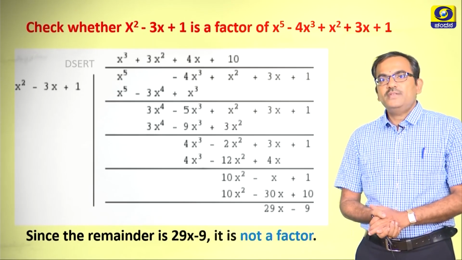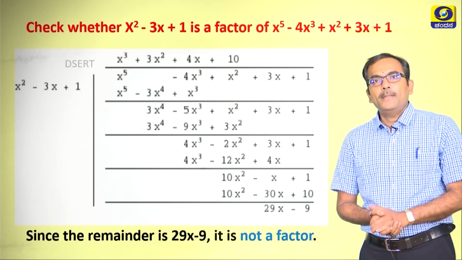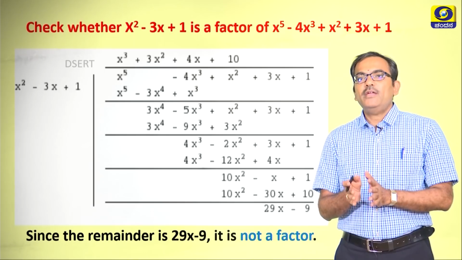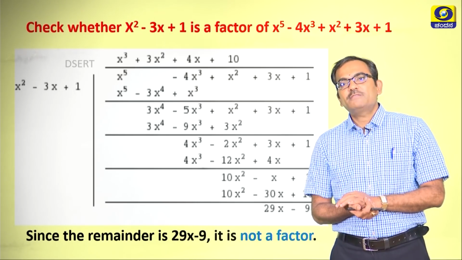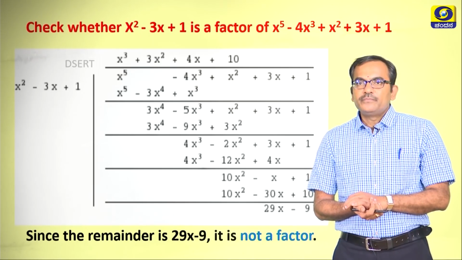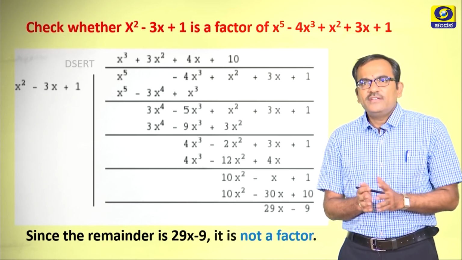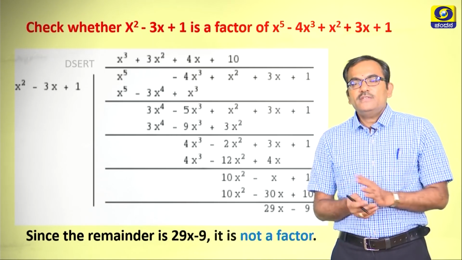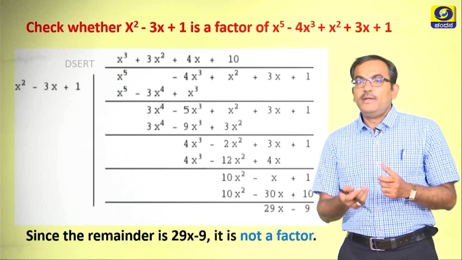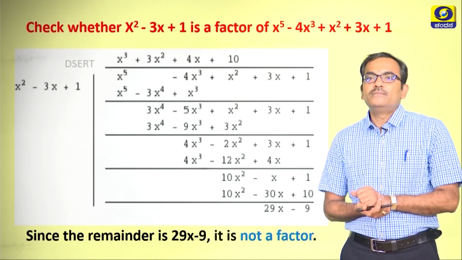Now, observe another question here. We need to check whether x square minus 3x plus 1 is a factor of x to the power 5 minus 4x square plus 3x plus 1. So, what is that we need to do here? Of course, we need to carry on the division without any hesitation, but the problem is how to decide whether the given polynomial is a factor of another polynomial.